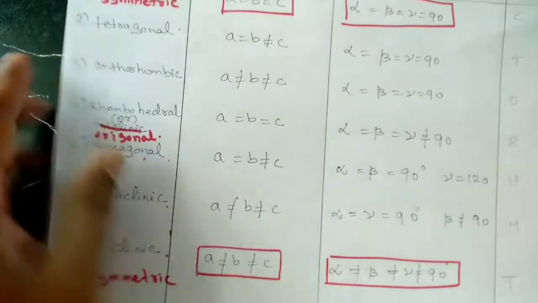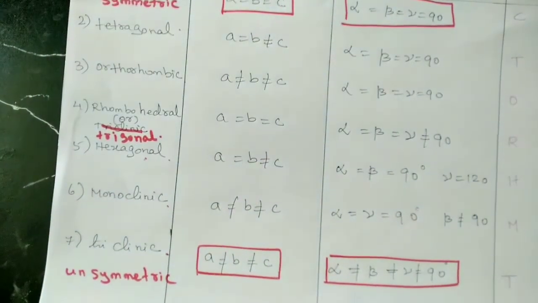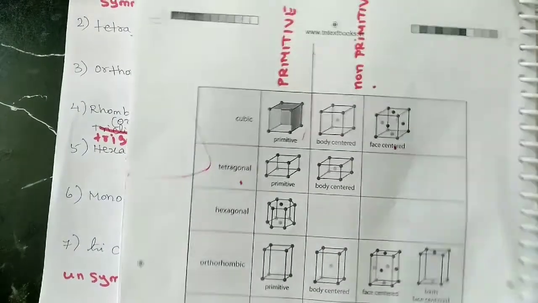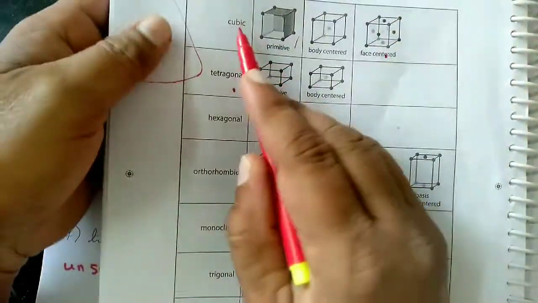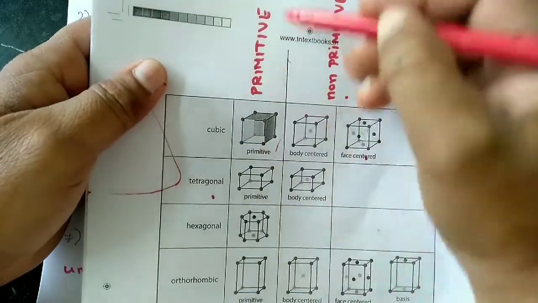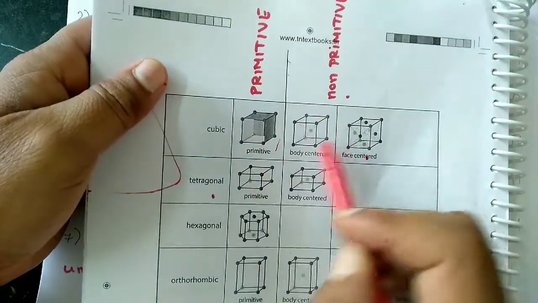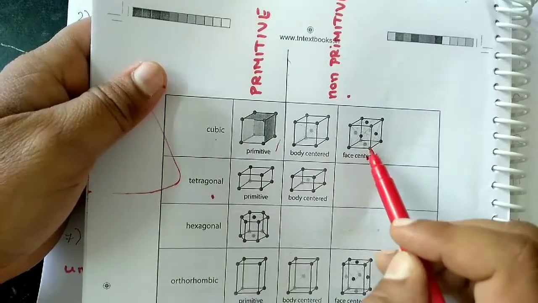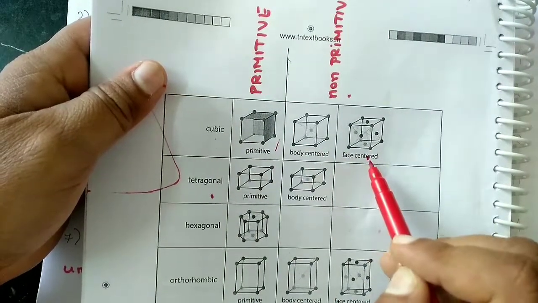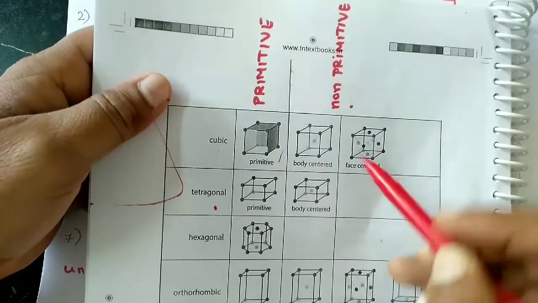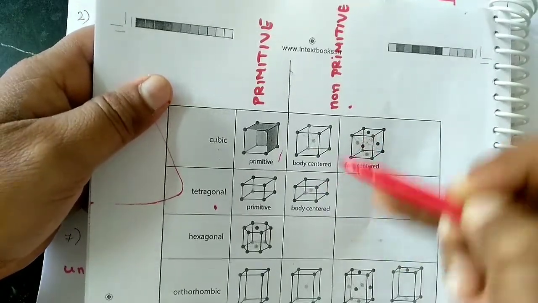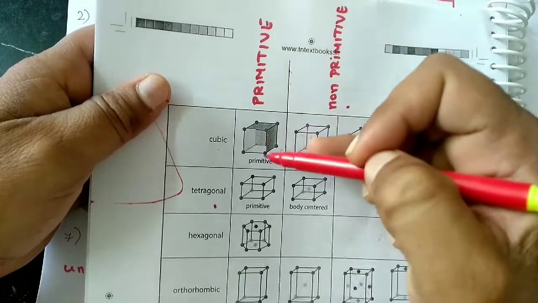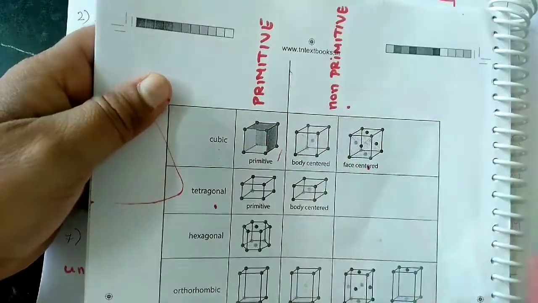Next, out of these 7 crystal systems, there are 14 Bravais lattices. Lattices are classified as a primitive system and a non-primitive system. For cubic, the primitive is 1 and non-primitive is 2. One is body centered, another one is face centered cubic. These 2, body centered and face centered, are non-primitive systems. The simple cubic is primitive.